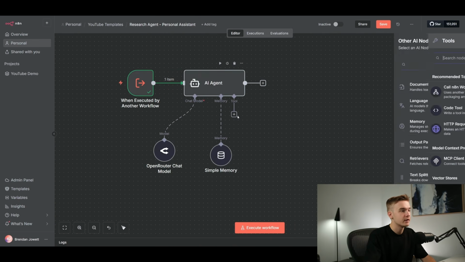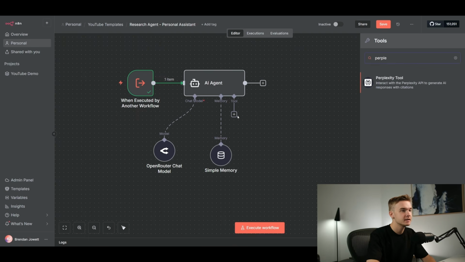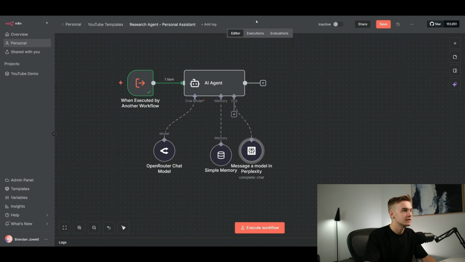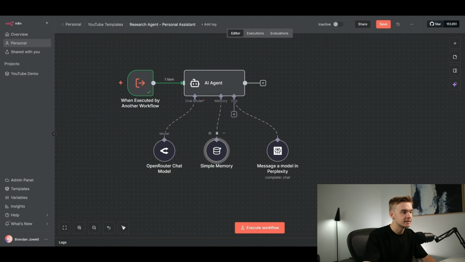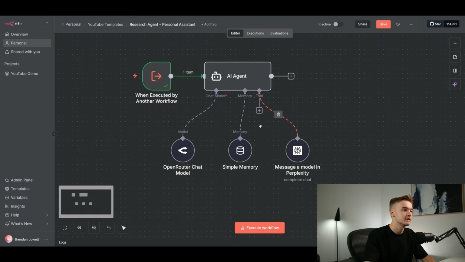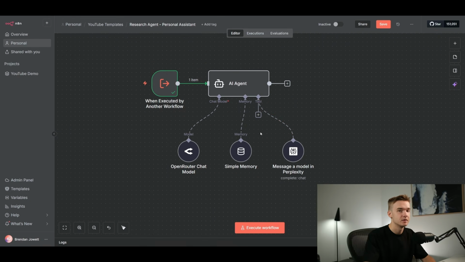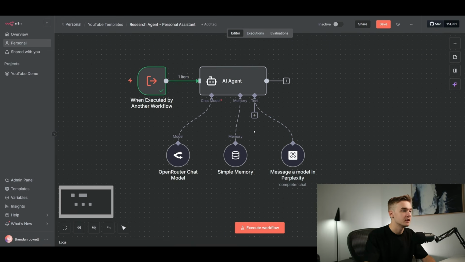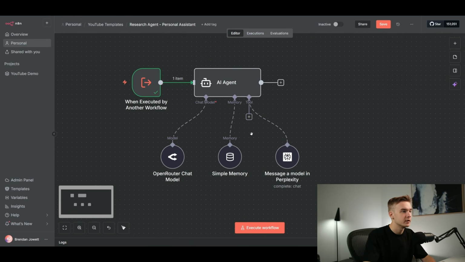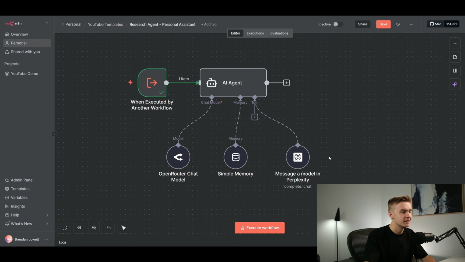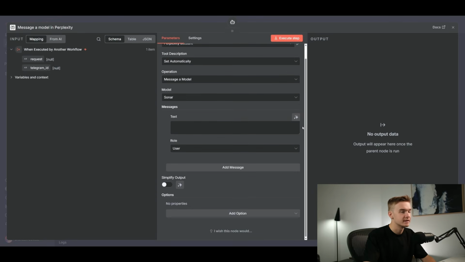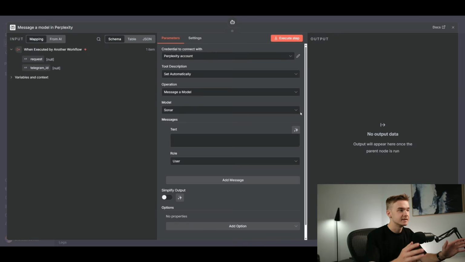And then for our tools, I'm going to be using Perplexity. So if you're not familiar with Perplexity, it's sort of combining search engine indexing with large language models, which allows us to get more recent and up-to-date information from our outputs. Obviously, if we're going to be researching restaurants or local areas or news, anything like that, we don't want to rely on a large language model for that because it hasn't been trained on recent information, or at least it's been trained on information maybe that's a few months out of date or a few years out of date, and that is not going to be good for doing recent research.